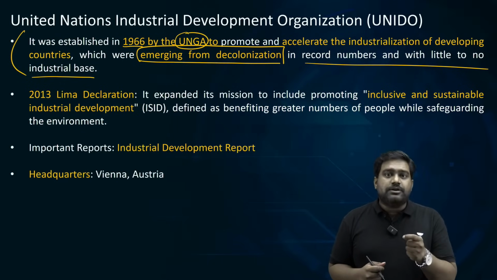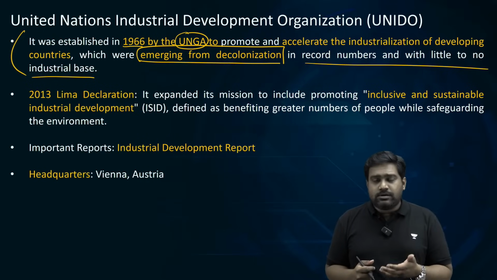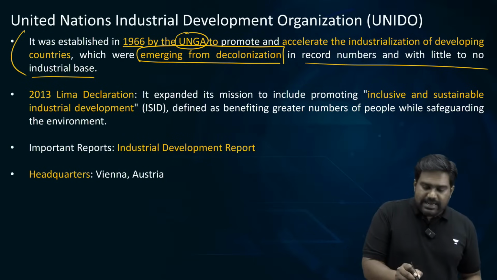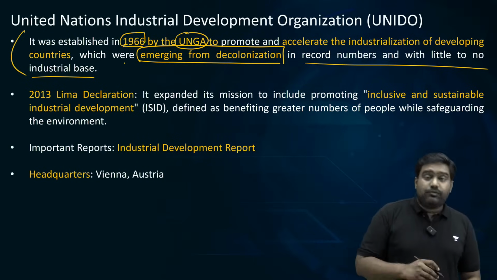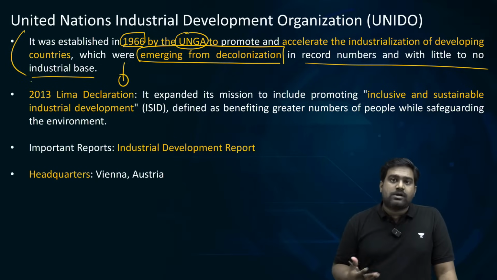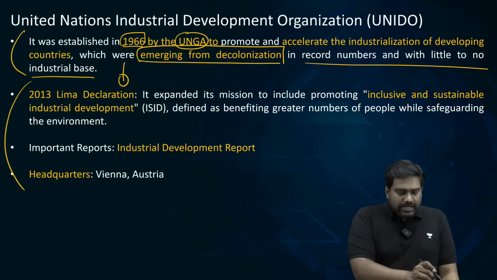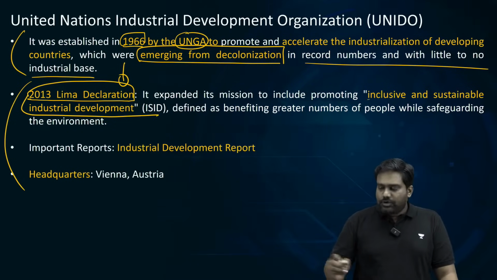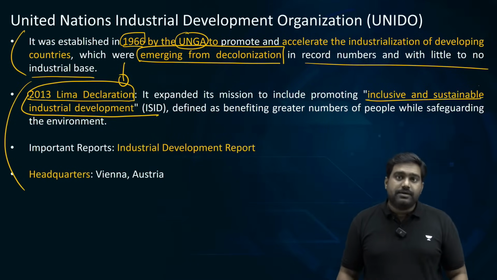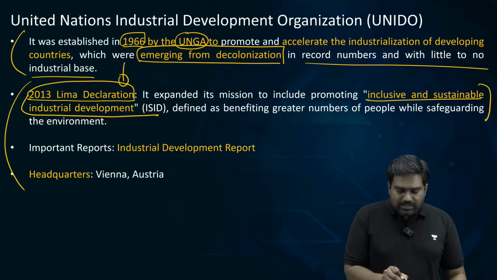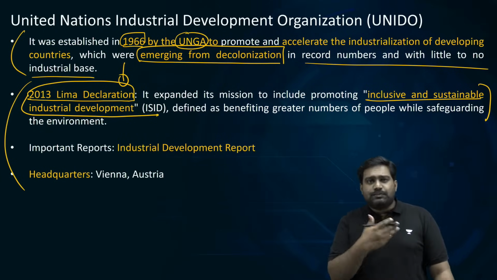So to help such countries which are gaining independence following decolonization, UNIDO was set up in 1966 to help transform the developing economies and the poor countries. So in 2013, the Lima Declaration was adopted that calls for inclusive, sustainable industrial development. Because industrial development causes environmental damage. It causes pollution.